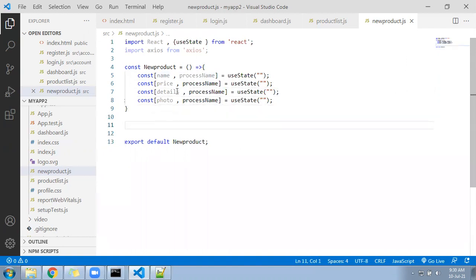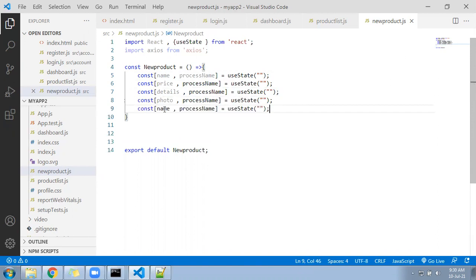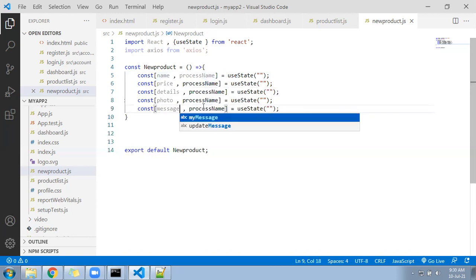Now these all are inside the function only. You will write one more, message also. For what purpose? To display the message to the user. Yes, product saved successfully. Process message, let it be empty.